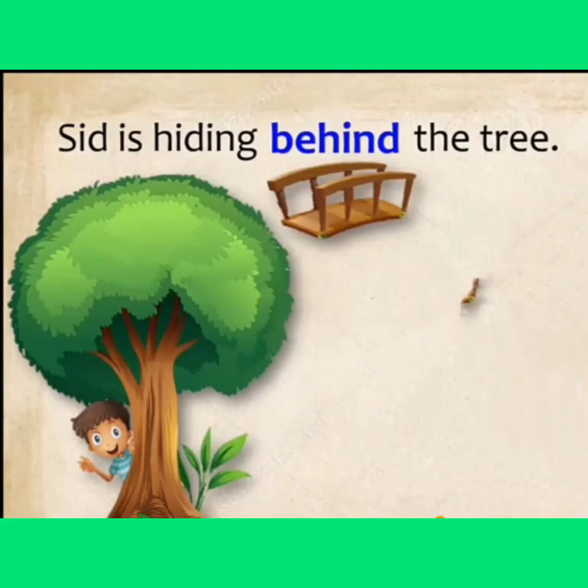Next preposition of place is behind. Behind means at the far side of something. We can say out of sight. It is opposite of in front of. Let's see the example. Sid is hiding behind the tree.